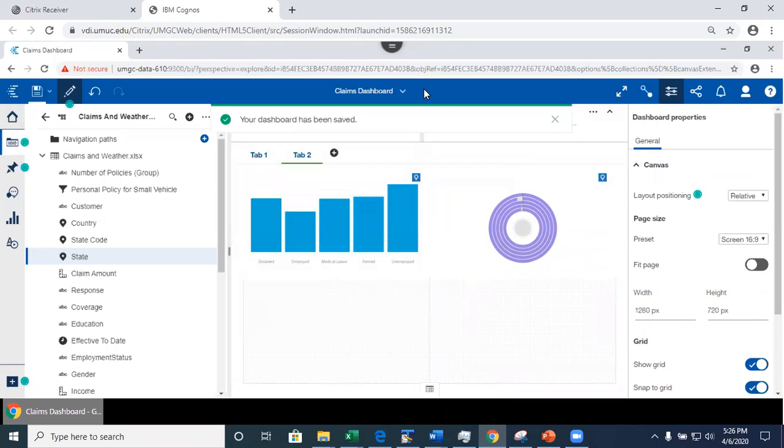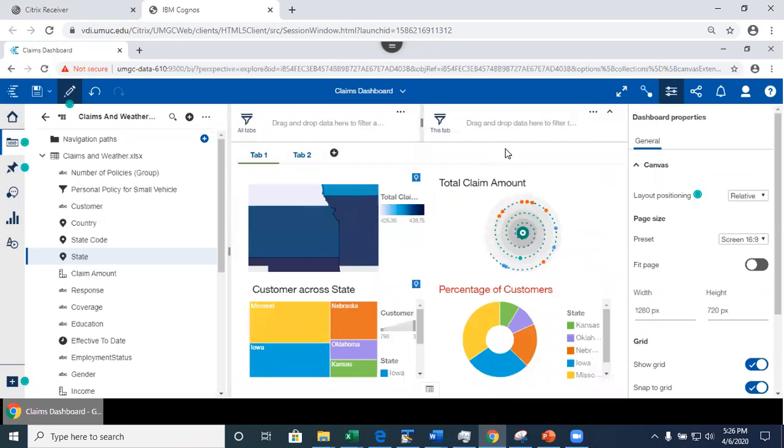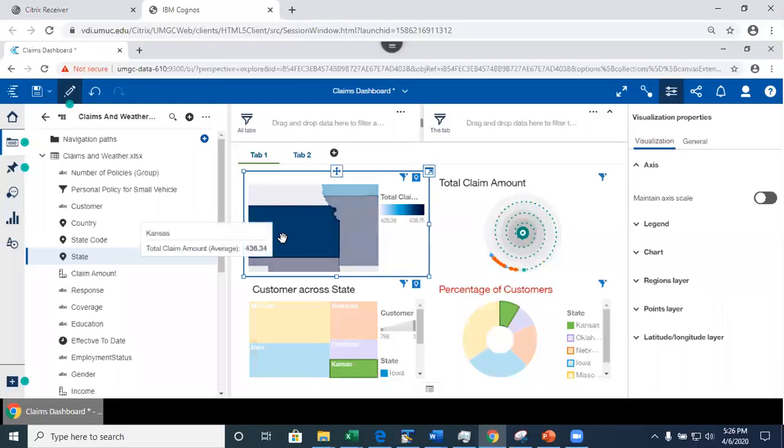Let's look at the special properties of the dashboard that you do not have in exploration. When I create my visualizations and put them in the same tab, they automatically link. What I mean by this is, when I select one state in here, the same state is going to be selected in the rest of the visualizations on the same tab.